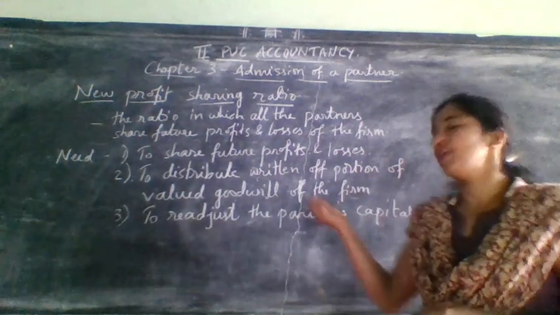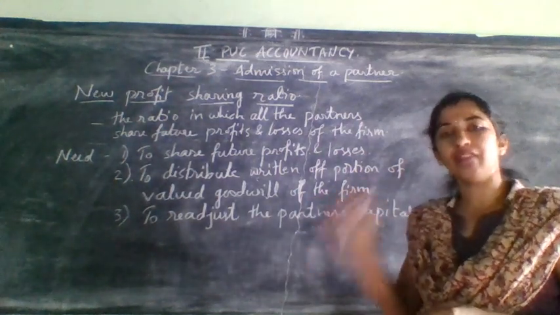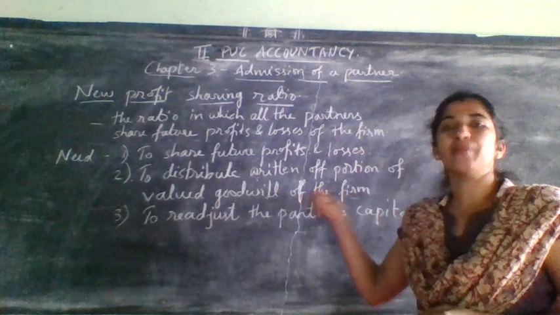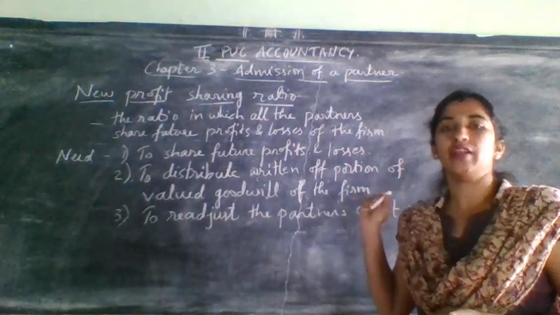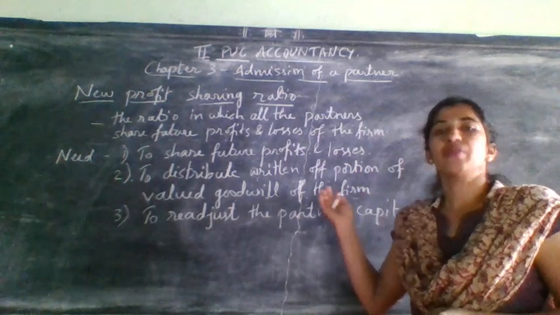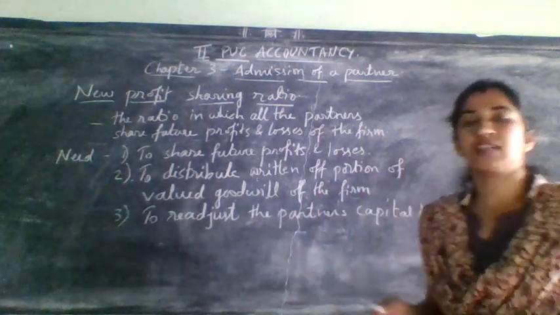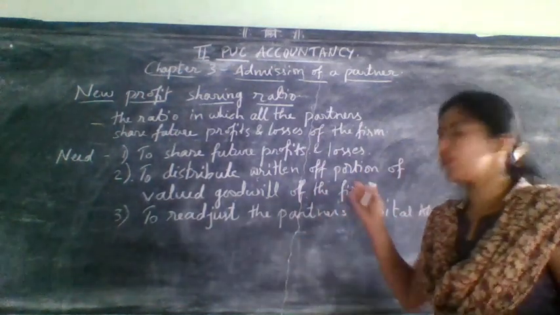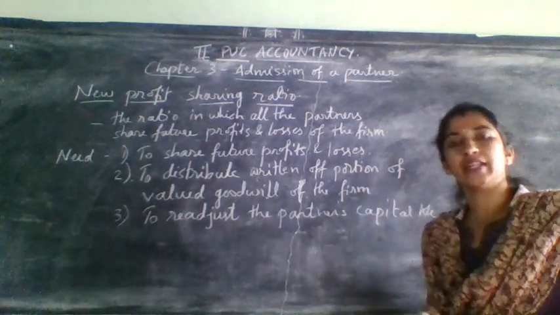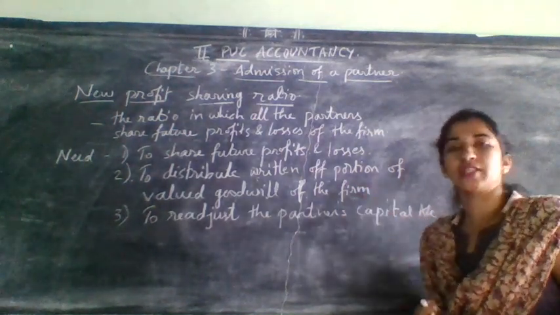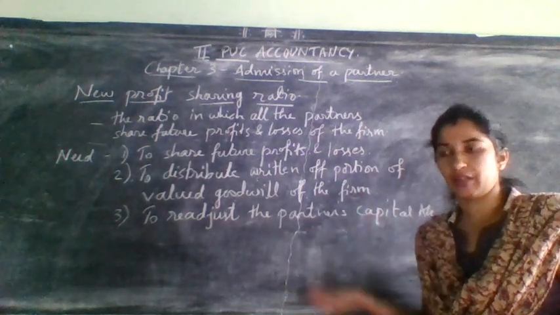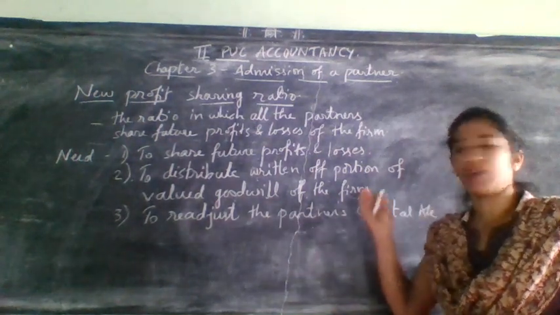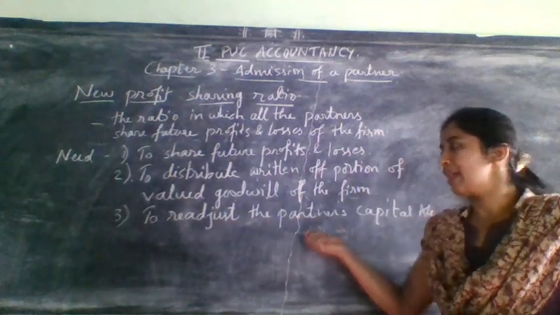If they want to write off that goodwill, again the partners require new profit sharing ratio. Regarding this we will learn in the next classes, because when we are doing the problems these cases will come. At that time I will explain more about goodwill created and written off.